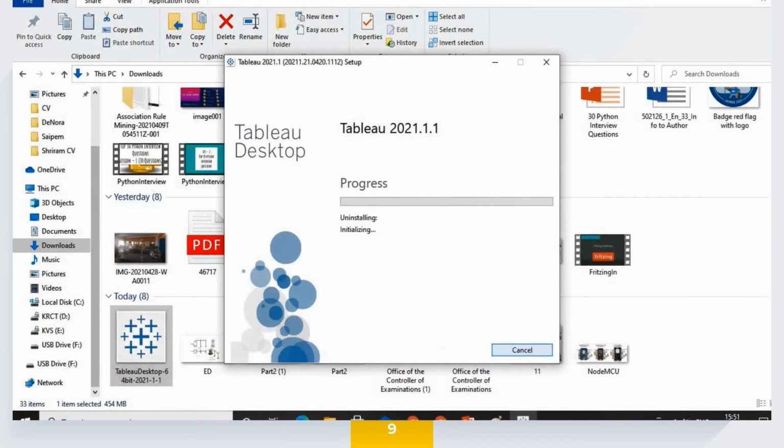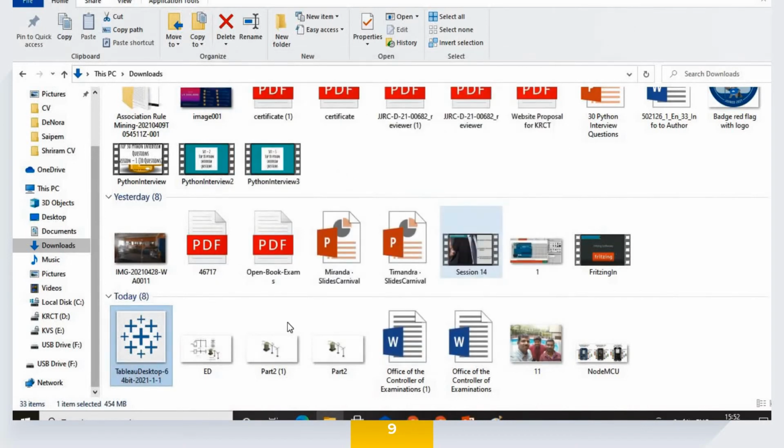I have already installed it, so I'm going to uninstall it for you so that we can see the process from the beginning. Let's wait for half a minute to see how the uninstallation goes. Uninstallation is also fast, as you can see. We are going to install it again step by step, and the installation is really smooth. I tell you, one of the very important features I found with Tableau was the first-time access feel. When I accessed it for the first time, I did not feel like it was the first time. It was so very friendly.